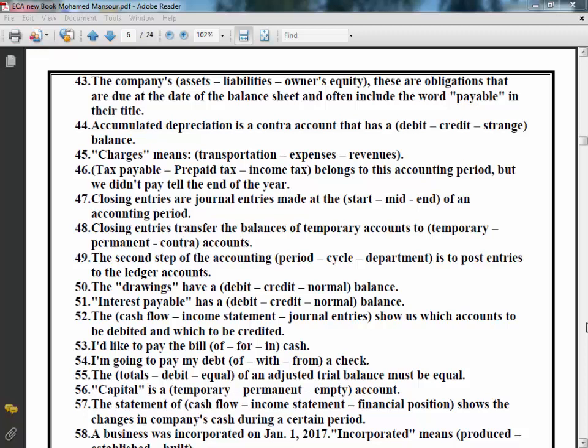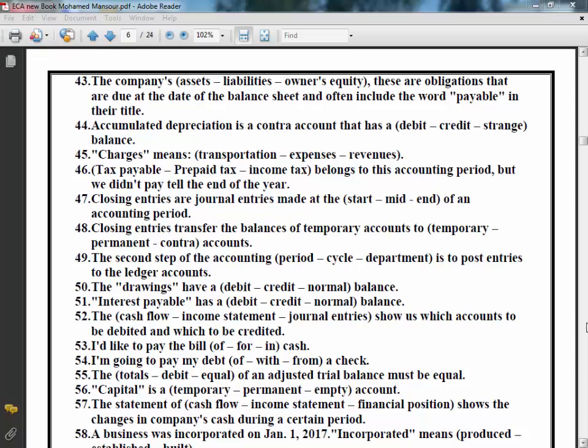Number 52. The cash flow, income statement, journal entries show us which accounts to be debited and which to be credited. Of course, the right answer here is journal entries. So, the journal entries show us which accounts to be debited and which to be credited.